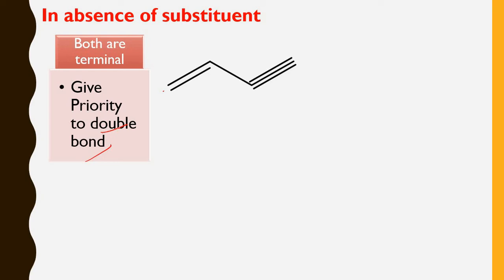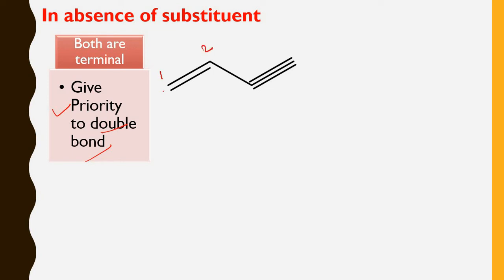Please remember this. You have to give the priority to the double bond when both the multiple bonds are at terminal position. Therefore, you have to start the numbering from the double bond.